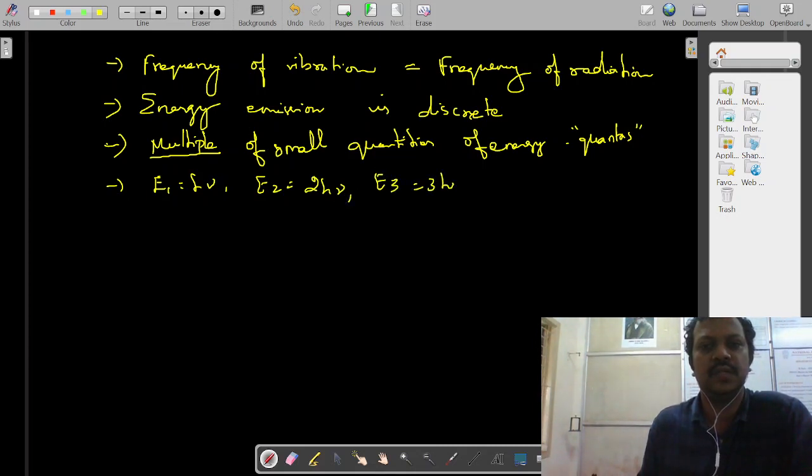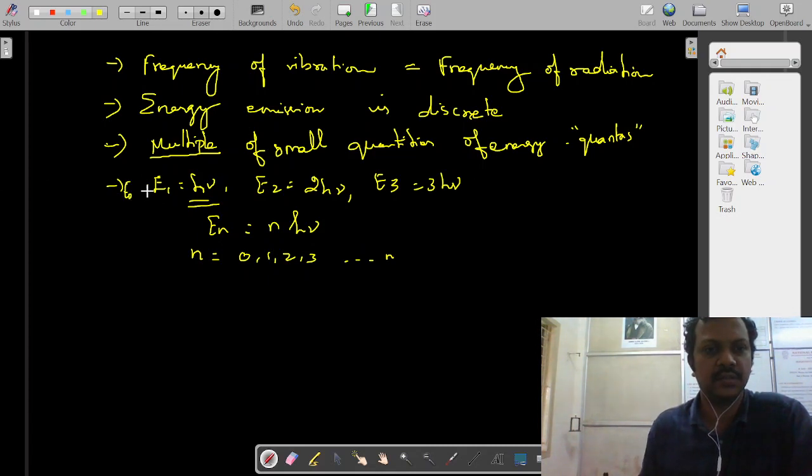The multiples of the small quantity h nu, which is the quantum of energy, normally called photons, up to En, which is n h nu, where n can take the value n is equal to 0, 1, 2, 3 up to n. For 0, you can mention E naught, which is equal to 0 into h nu, so that is also 0. This is how the values will move.